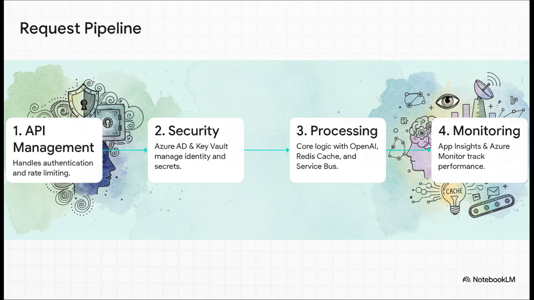Let's actually follow a request through this smart endpoint. First, it hits API management, which takes care of the front door stuff like security and rate limiting. Then it goes through another security layer to handle identity and secrets. Only then does it get to the core logic, where it might talk to OpenAI, hit a cache for speed, whatever it needs to do. And the whole thing, top to bottom, is wrapped in solid monitoring. See, all the intelligence for this one business job lives right here at the edge.